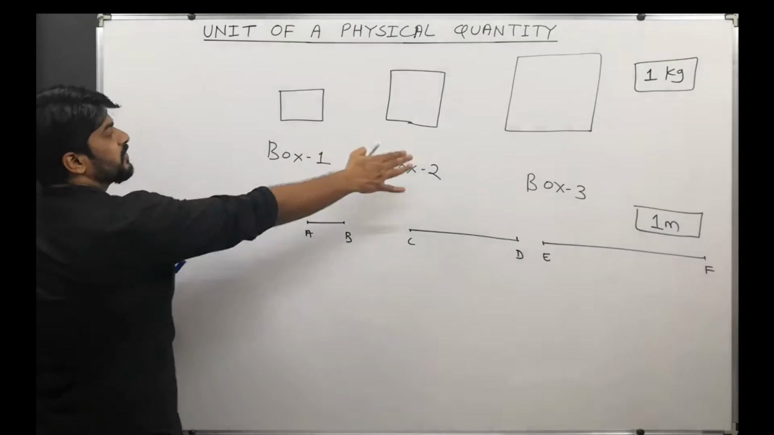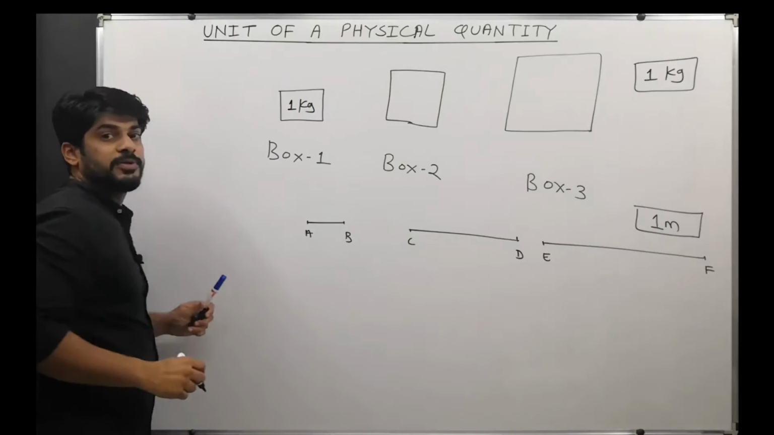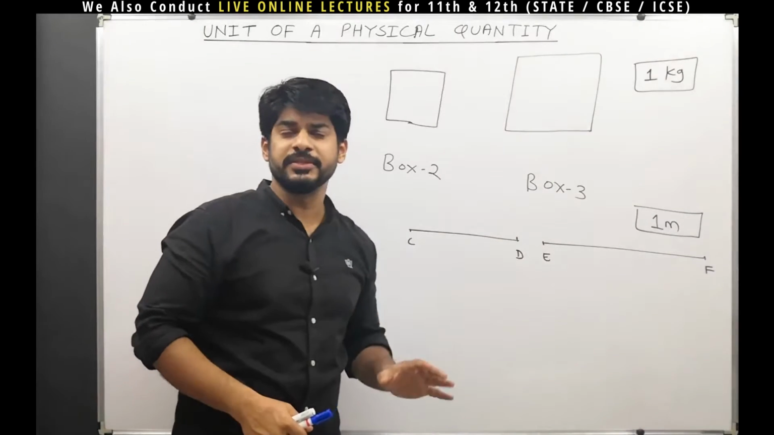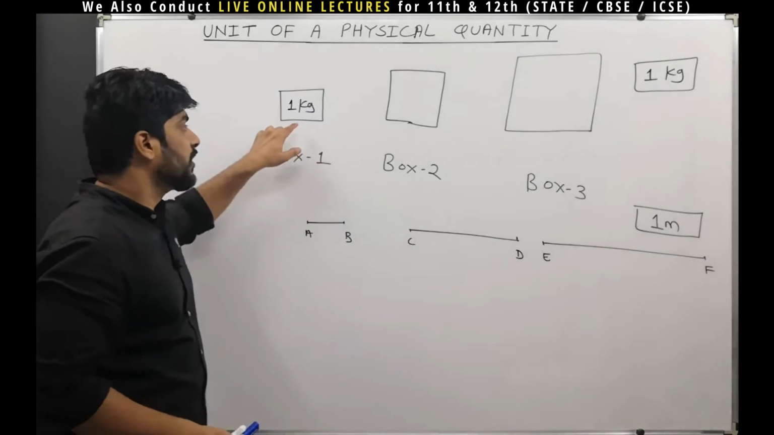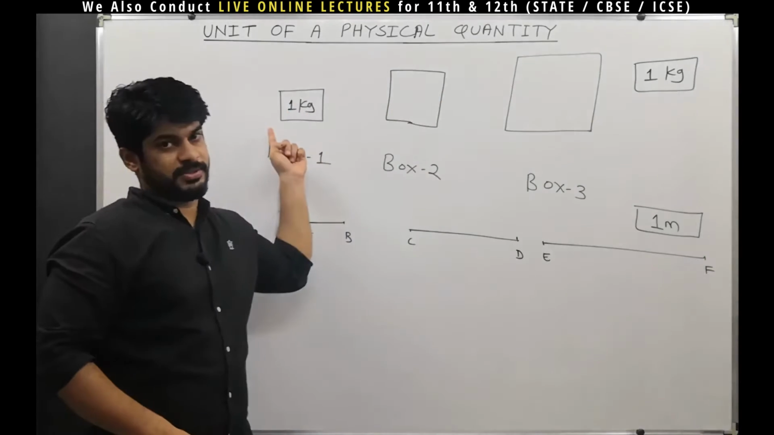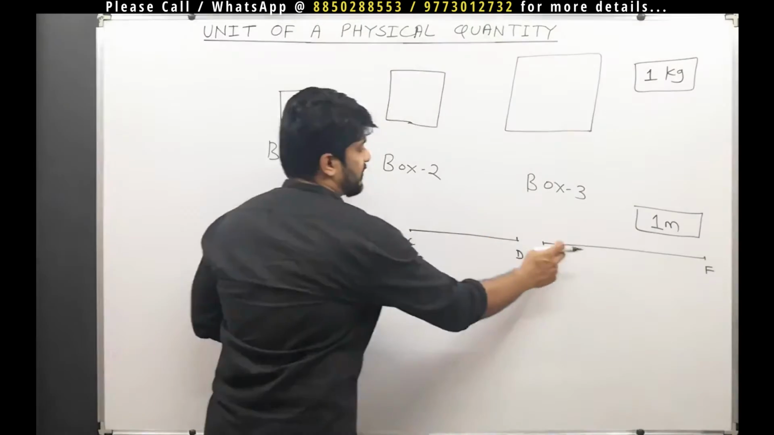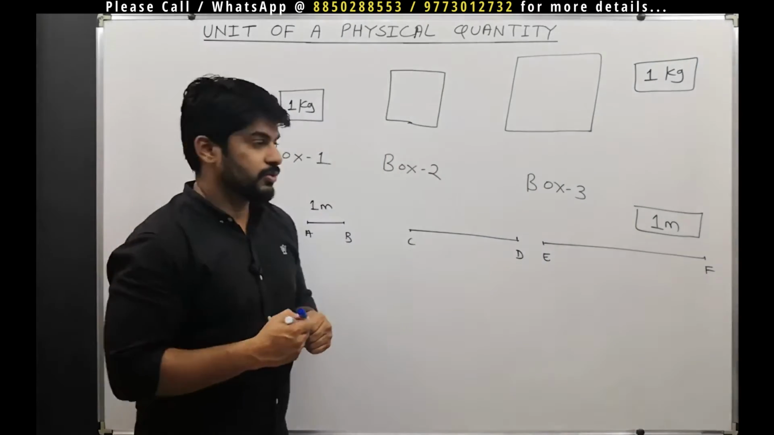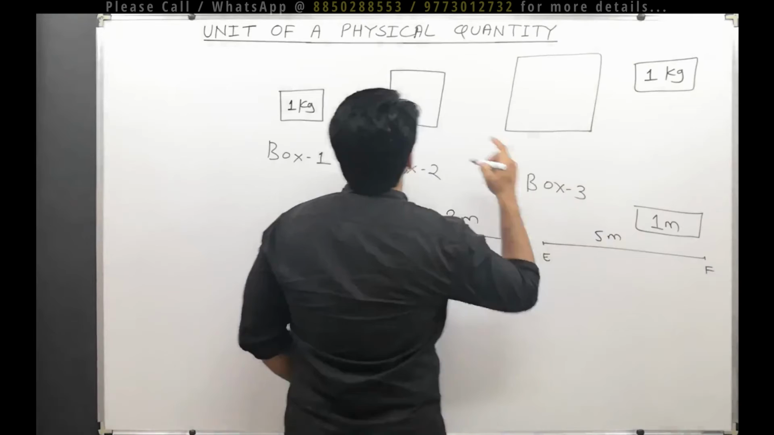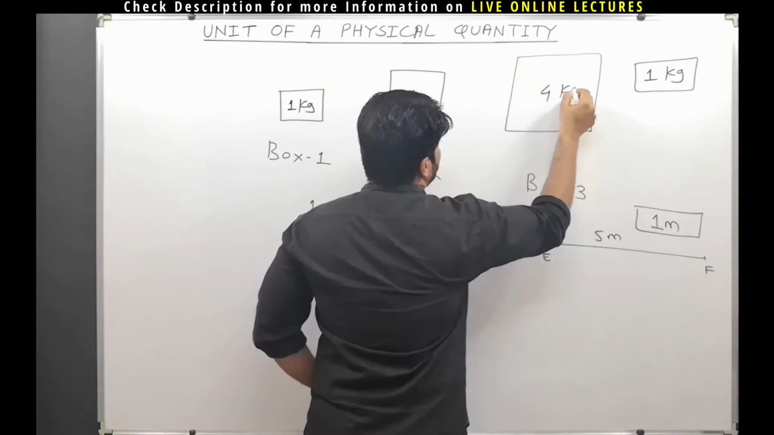So if I am saying that this is our reference, then this must be 1 kg. From the standard unit system that is defined, it should be 1 kg if we are talking about the masses of these two with reference to this, and this should be 1 meter if I am comparing this with others. So let's say, just as an example, this is 3 meters, this is 5 meters, this is 2 kg, this is 4 kg.